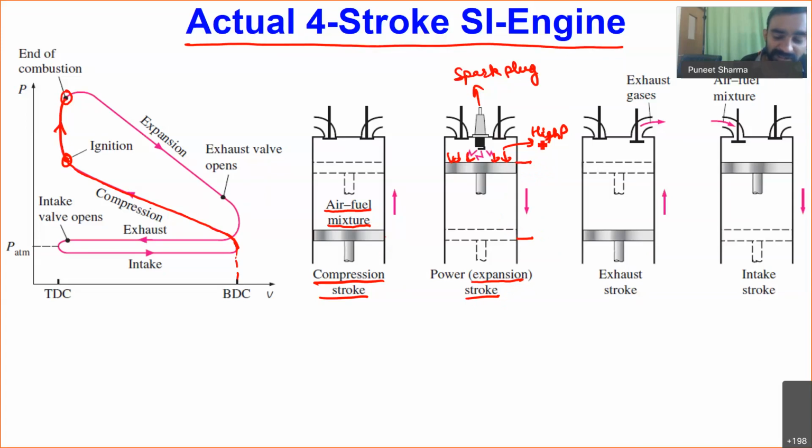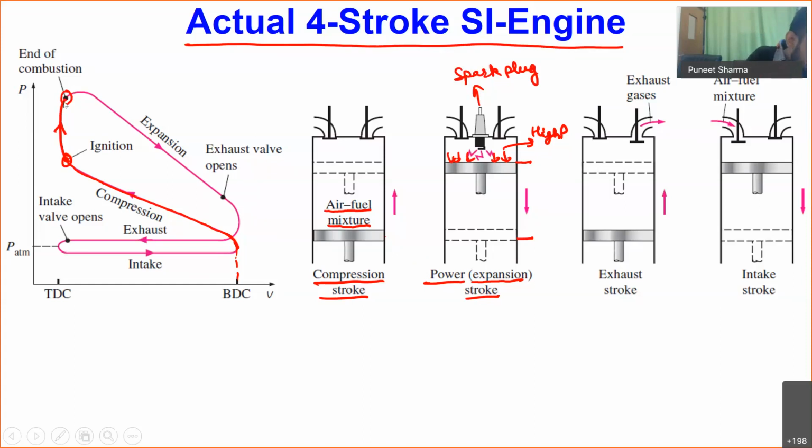But while our piston is moving in the downward direction, at that time the high pressure of the gases is acting on the piston. Okay, so that's why it is also called the power stroke. This is the stroke which is responsible for production of power, or extraction of heat energy into power, from this mechanical arrangement which we call an internal combustion engine or reciprocating engine. So this is the main stroke where we will be getting power.